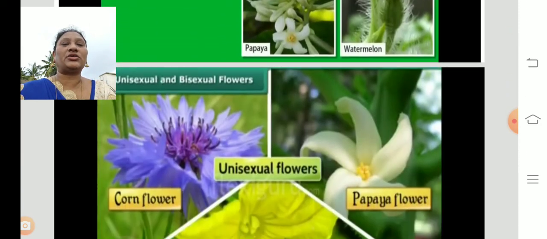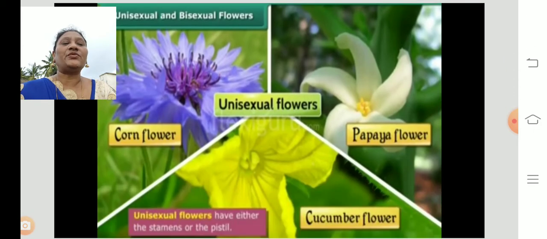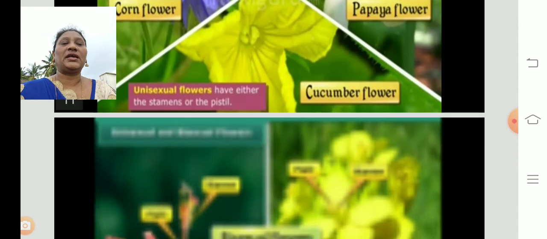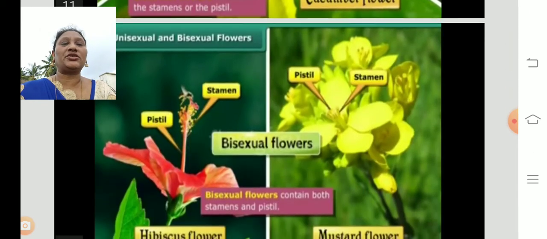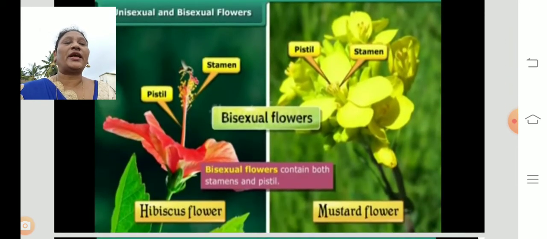Some examples of unisexual flowers are papaya, watermelon, cucumber. And here you can see the bisexual flowers: hibiscus flower and mustard. The flower which consists of both male and female gametes, in which we find both, is called a bisexual flower.